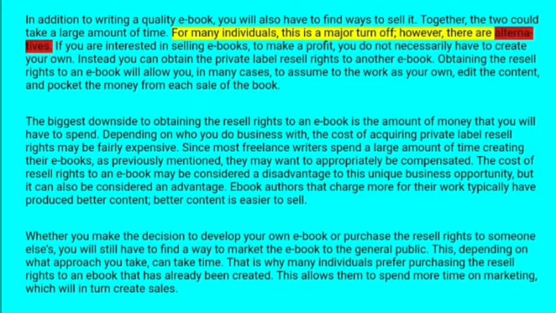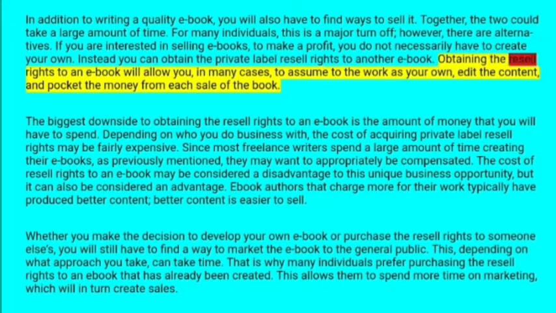If you are interested in selling an ebook to make a profit, you do not necessarily have to create your own. Instead, you can obtain private label resale rights to another ebook. Obtaining the resale rights to an ebook will allow you, in many cases, to assume the work as your own, edit the content and pocket the money from each sale of the book.